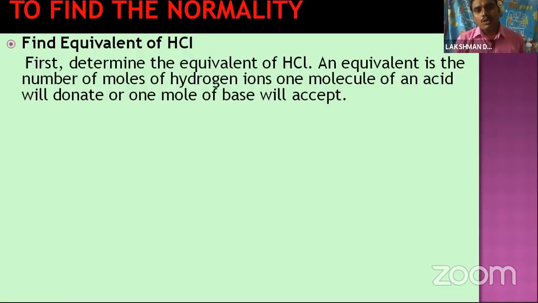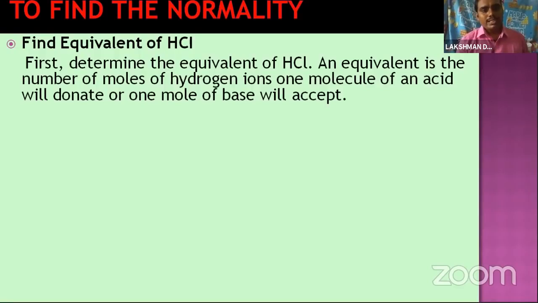So 1 mole of HCl ionizes into H plus and Cl minus. If we take 2 moles of HCl, we get 2 H plus and 2 Cl minus. If we take 3 HCl, we get 3 H plus and 3 Cl minus.